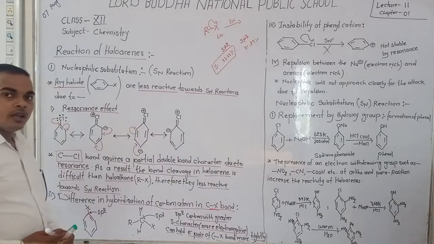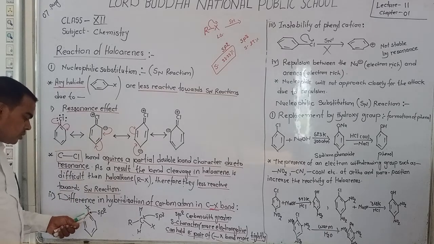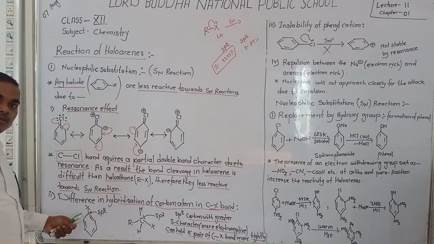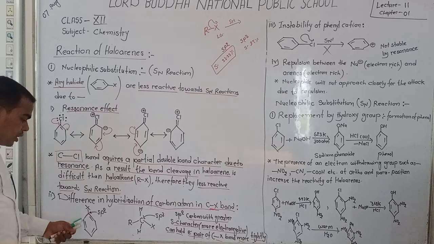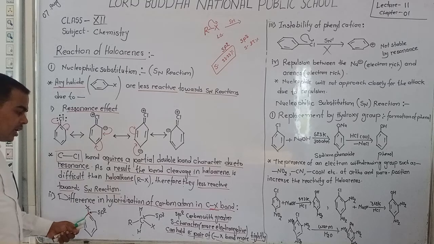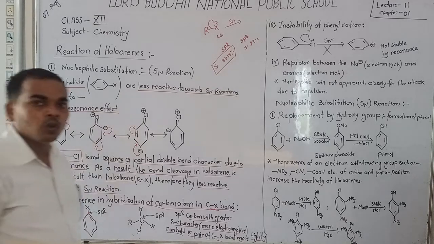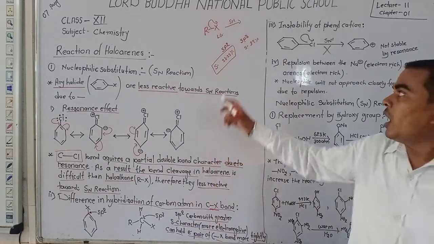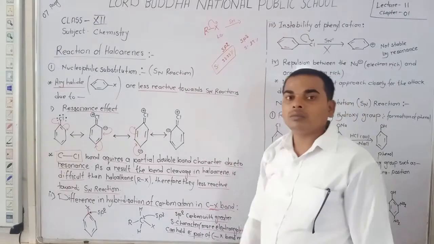The sp2 carbons in the benzene ring do not leave the halogen due to their high electronegativity. They hold the halogen with them, and when the halogen does not leave, SN is not possible.